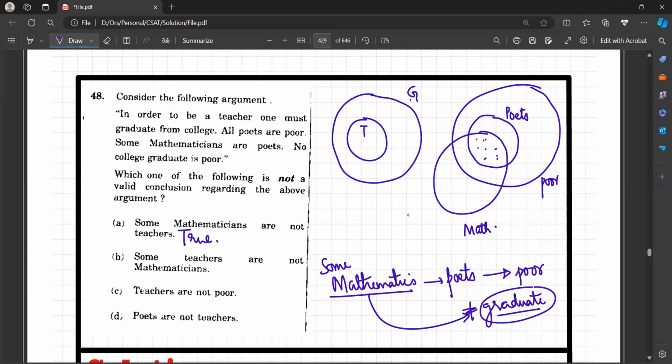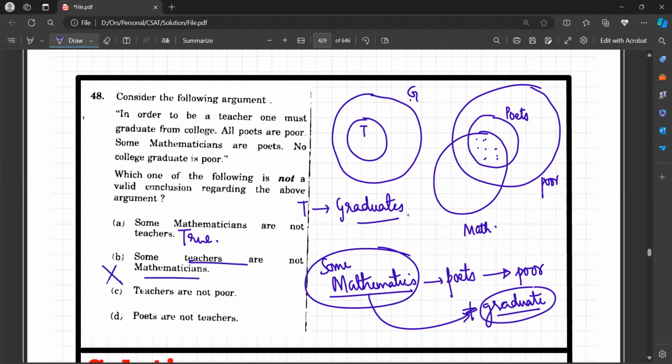Some teachers are not mathematicians. Is it so? Teachers have to be graduates. Now we have shown that there exist some mathematicians who are not graduates. Here, some teachers are not mathematicians. This is not a valid conclusion. Clear? Because all teachers have to be graduates. Now, some teachers are not mathematicians can be proven by using these two statements at a time, or by showing that C and D are true.